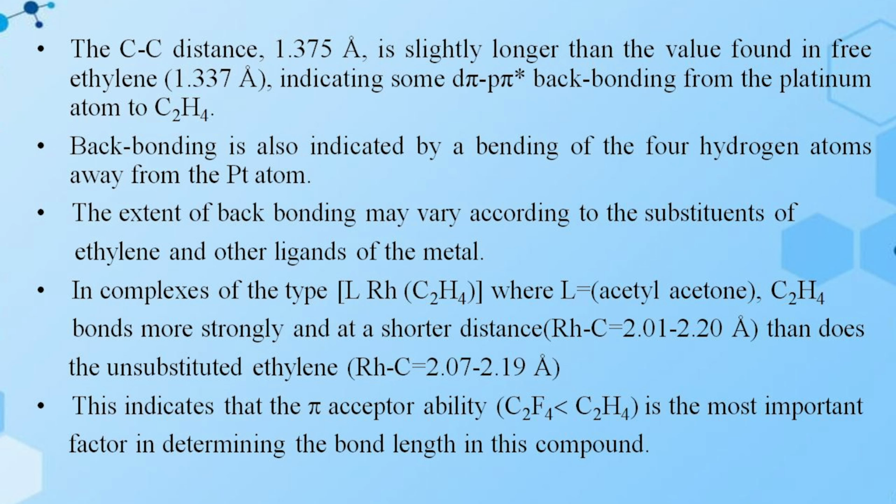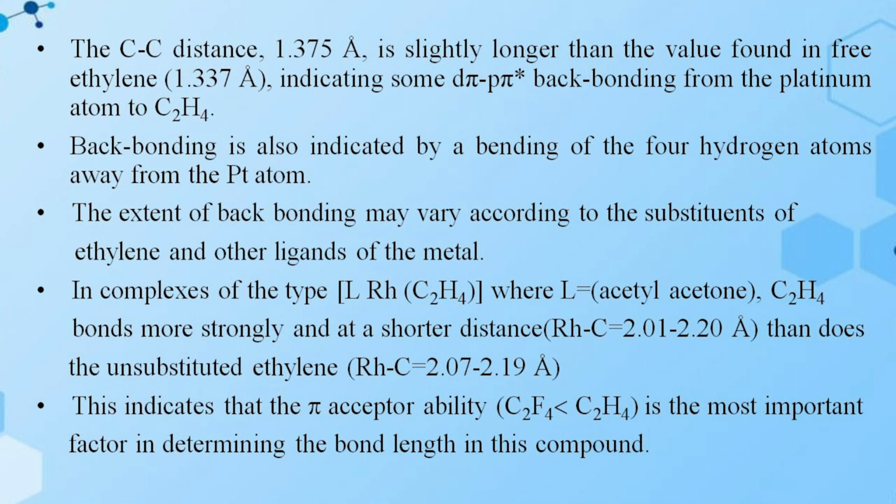which is slightly longer than the value found in free ethylene. In free ethylene, the CC distance is 1.337 Å, indicating some d pi to p pi backbonding from the platinum atom to the ethylene molecule. Backbonding is also indicated by a bending of the four hydrogen atoms away from the platinum atom. The extent of backbonding may vary according to the substituents of ethylene and other ligands of the metal.